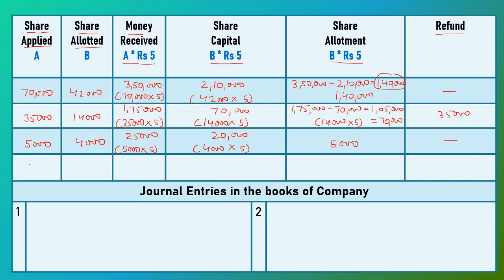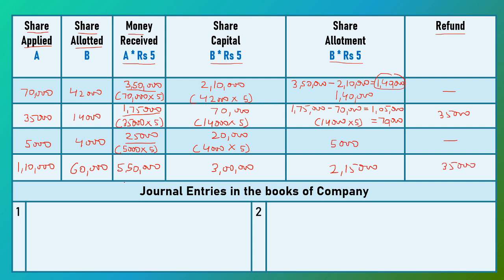Now the company receives applications for 1,10,000 shares and the company allotted 60,000 shares. Amount received by the company on application: 3,50,000, 1,75,000 and 25,000. So the company receives 5,50,000 and out of this amount, first the company adjusts application money, that is 3 lakh rupees. Excess amount is adjusted towards allotment, that is 2,15,000, and the amount which is refunded back to the applicants is 35,000.